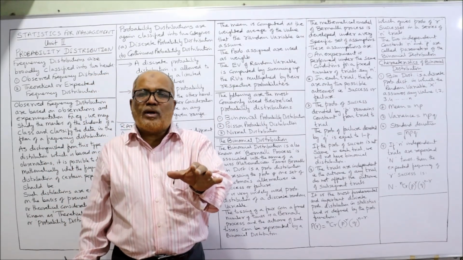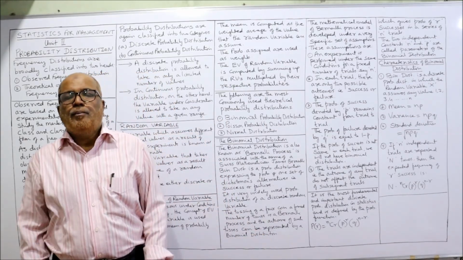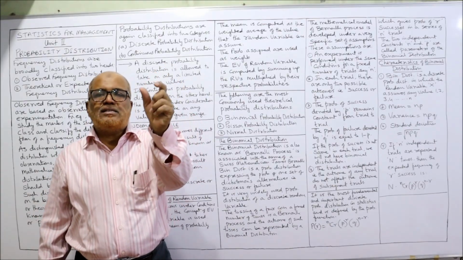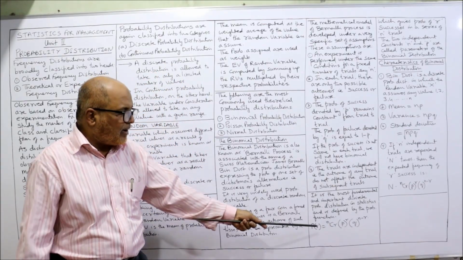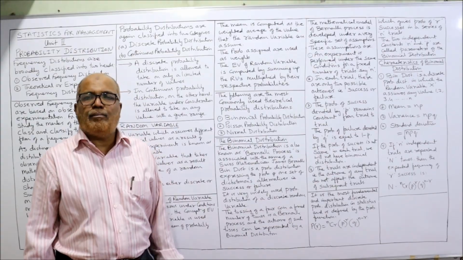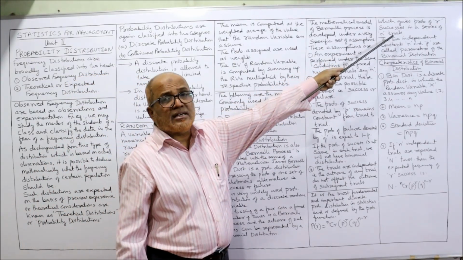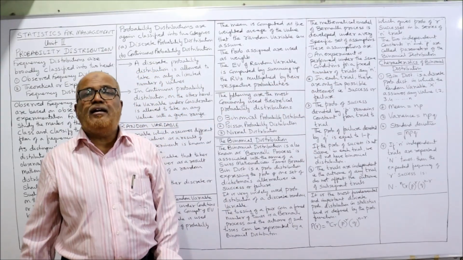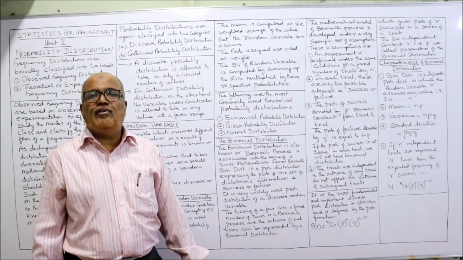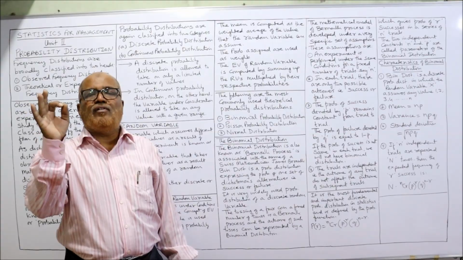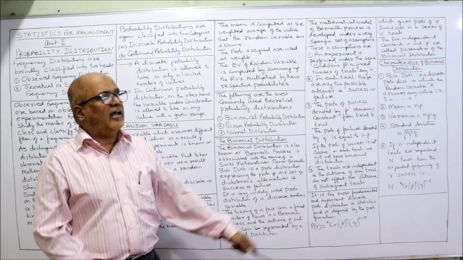In this type of situation, we apply this function: P(r) = nCr p^r q^(n-r), which gives the probability of r successes in a series of n trials. So this formula will give you the probability of r successes in n trials.